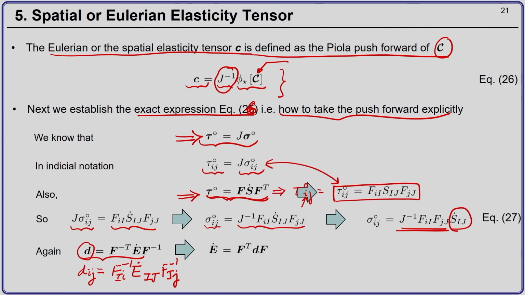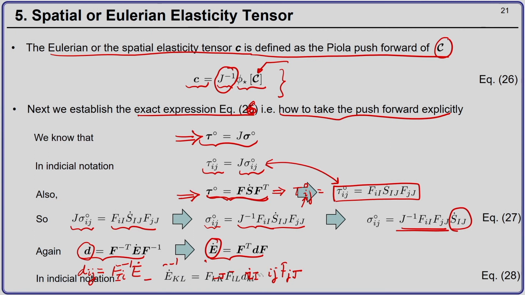And I can write the material time derivative of the Green-Lagrange strain tensor given by this expression. So, the index notation of this will be E dot IJ equal to F, and this would be lowercase F_iI d_ij F_jJ. So, that is what we have in index notation over here.